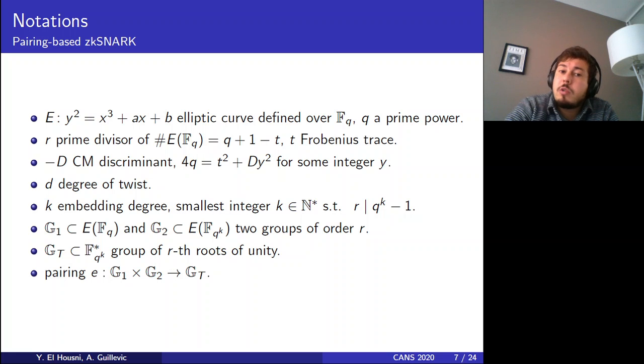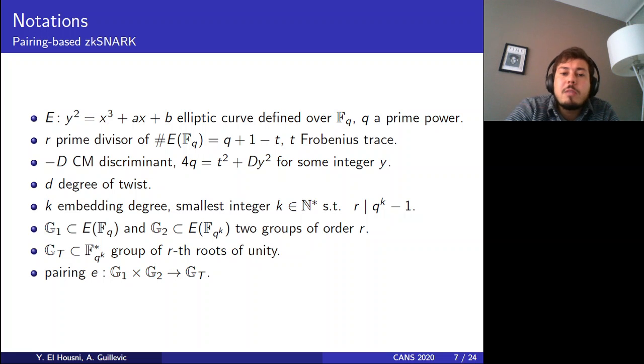y squared is equal to x cubed plus ax plus b, defined over a finite field F_q, with q a prime power. So the cardinality of the elliptic curve is equal to q plus 1 minus t, with t the Frobenius trace. A prime divisor of this cardinality is denoted r.